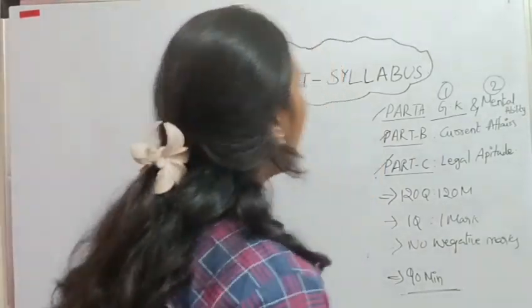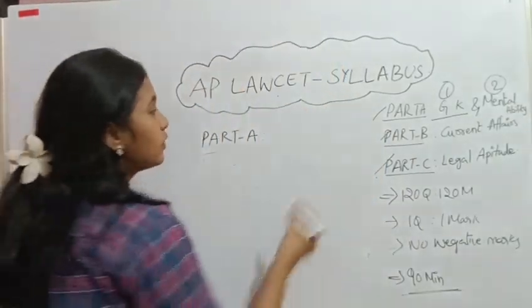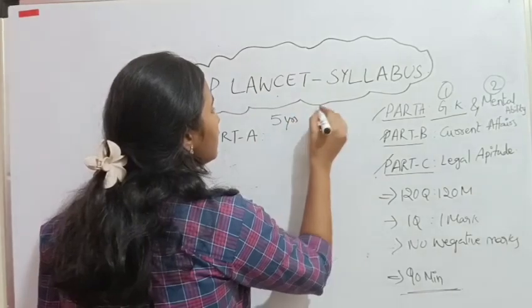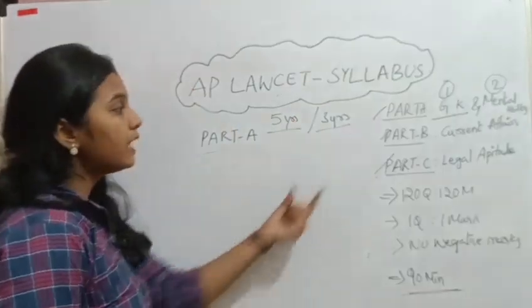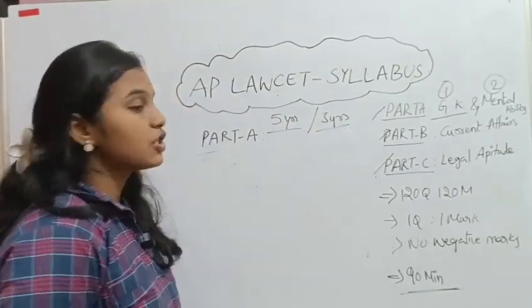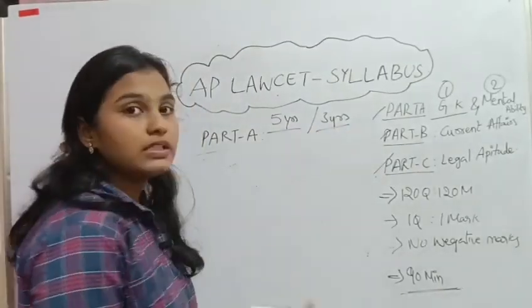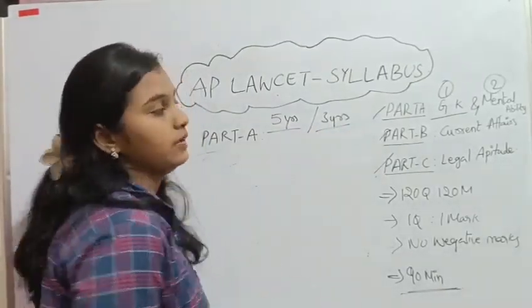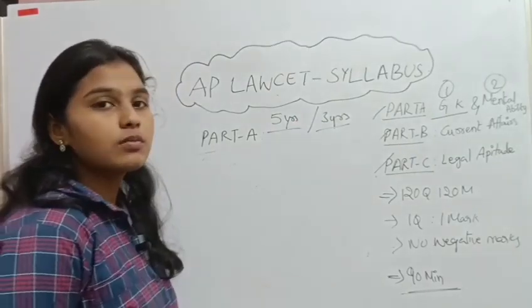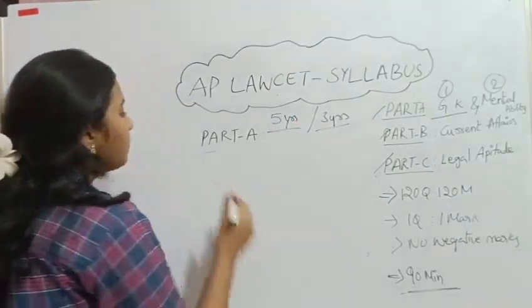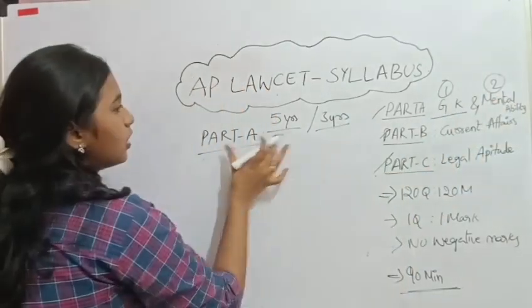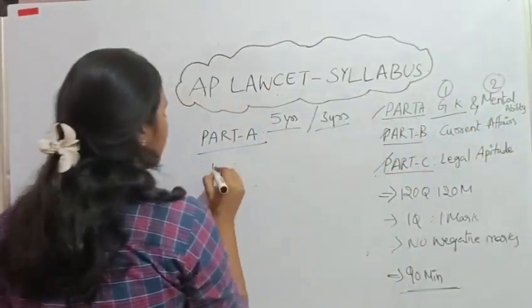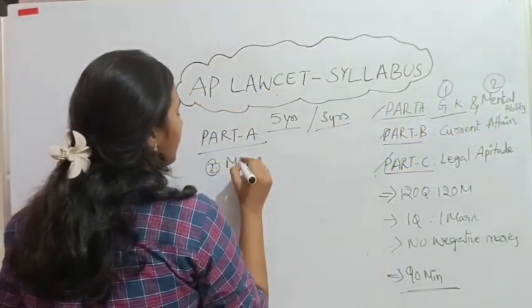Actually, we write the AP LAWCET examination to enter the 5 years and 3 years LLB. The syllabus will be the same, but in the 3 years LLB examination, the questions will be asked in depth. In 5 years LLB, basic questions will be asked. So, part A, mental ability. Second topic, mental ability.